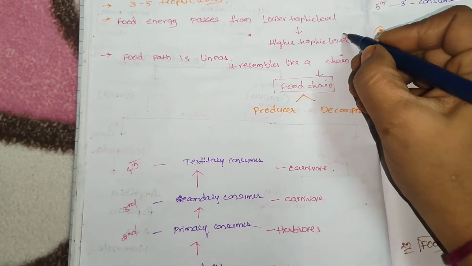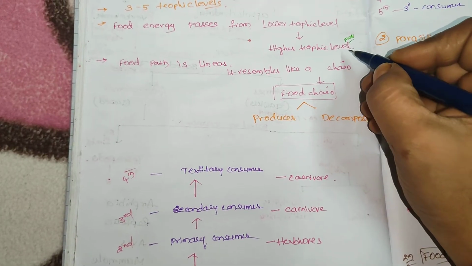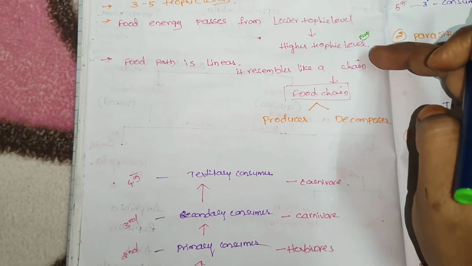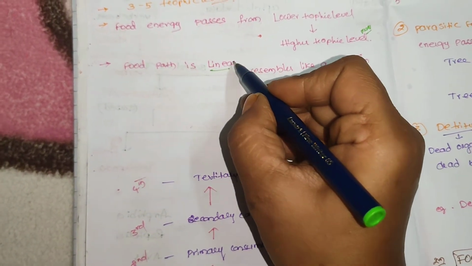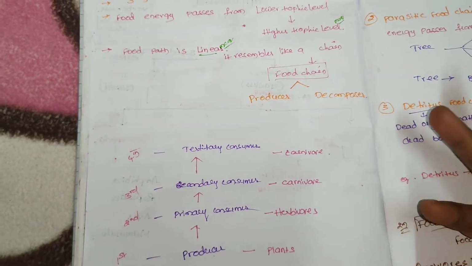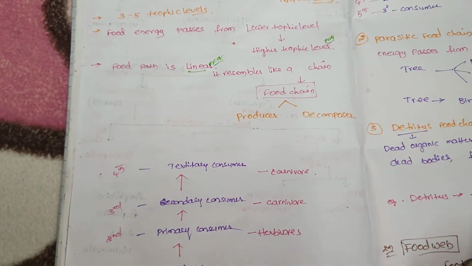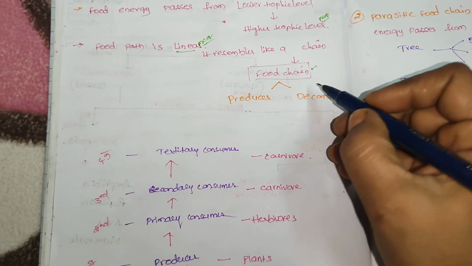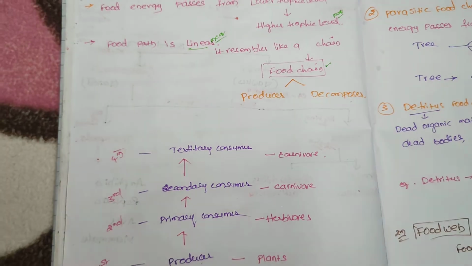This is an MCQ. The energy or food passes from which level to which level? From a lower trophic level to a higher trophic level. Also the food path is always linear. This is also an MCQ: vertical, horizontal or linear? The food chain is always a linear process, and it resembles a chain. That is why it is called a food chain.